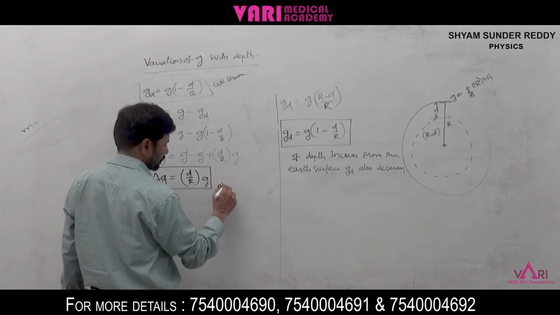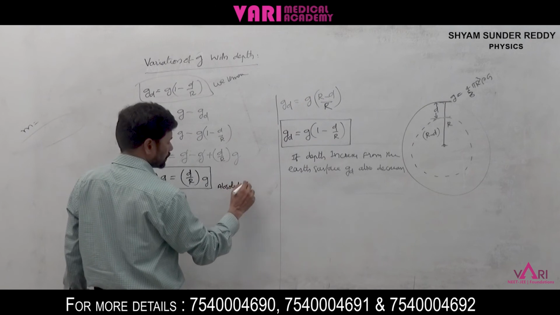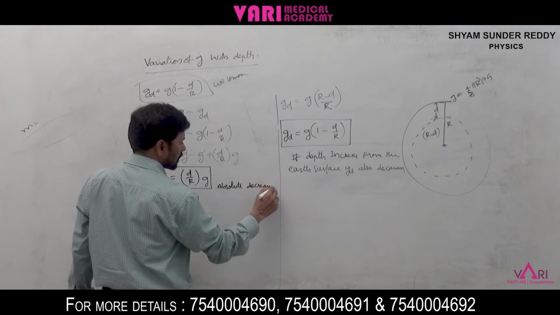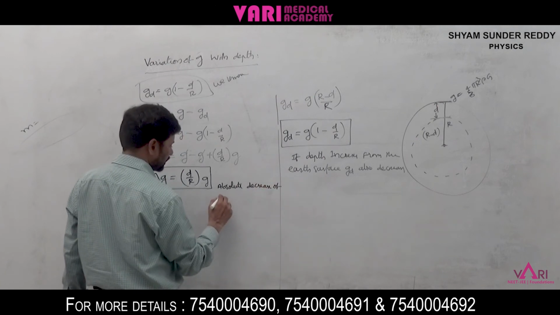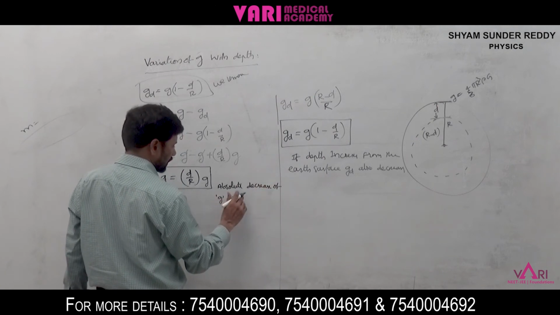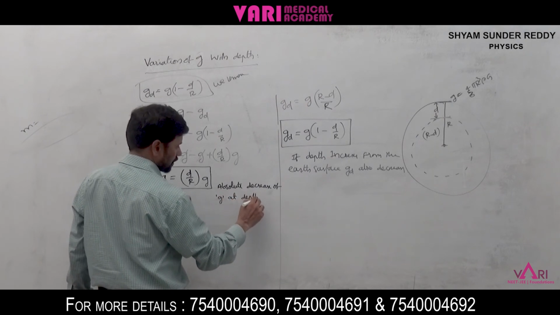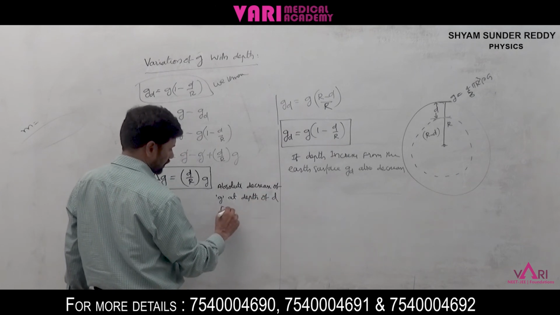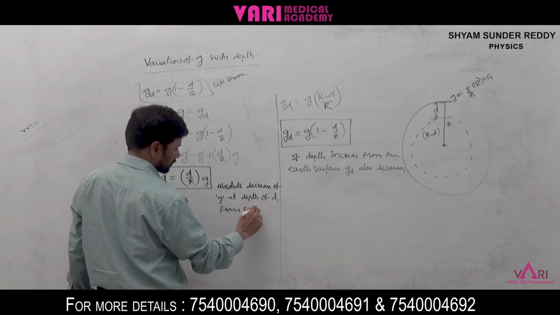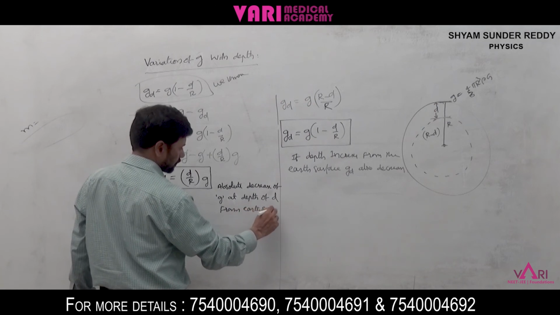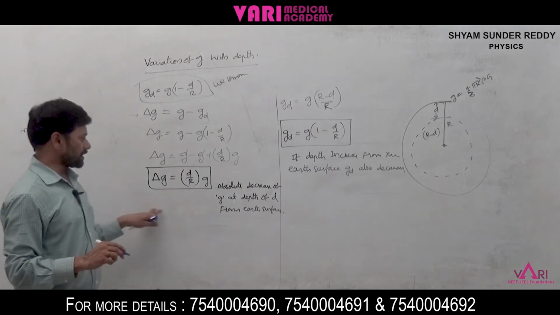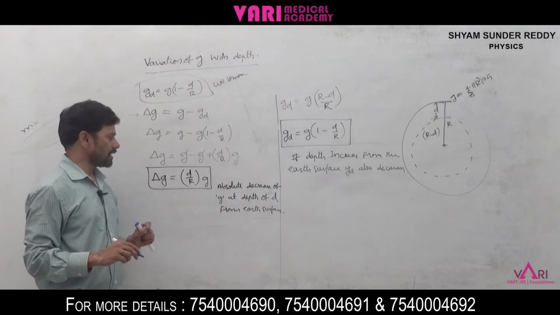Absolute decrease of G at depth of D from earth surface. Okay, this is the G. Delta G is equal to D by R into G.